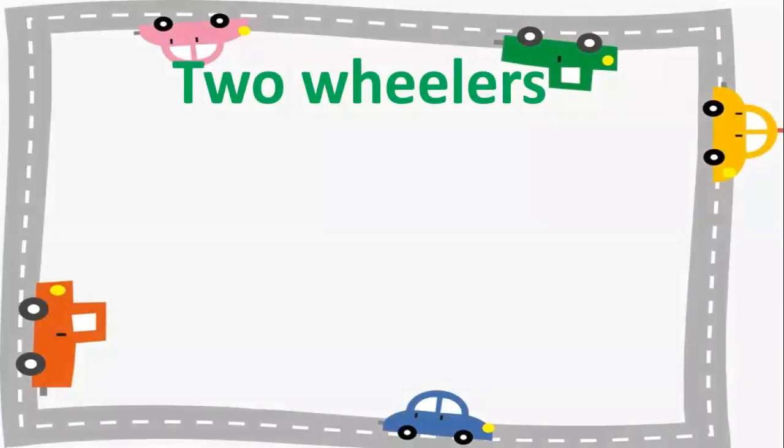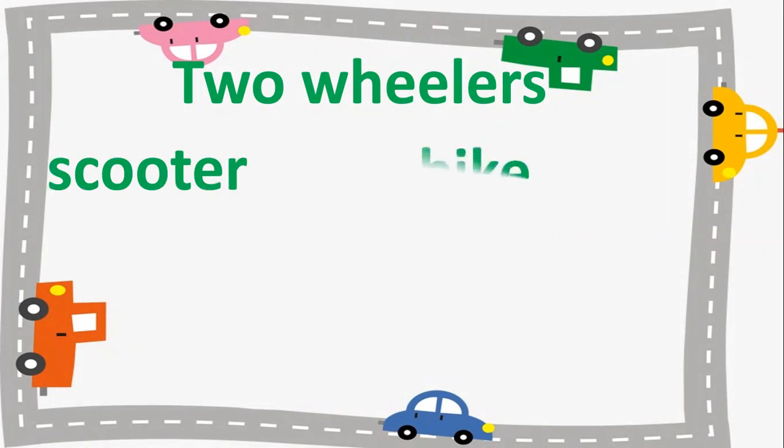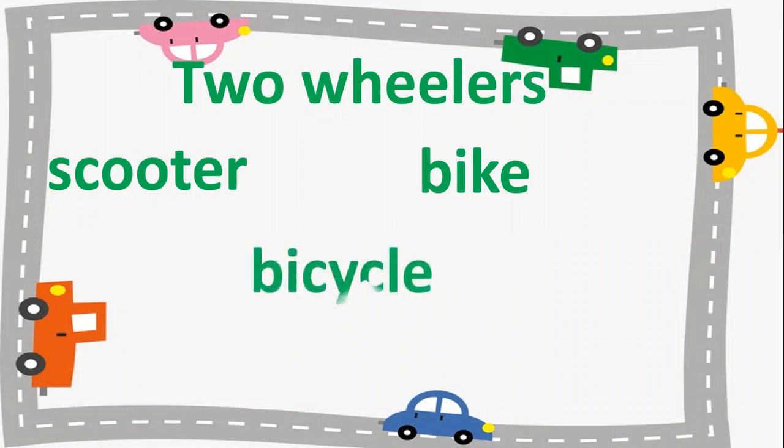Now let's revise the two-wheelers which we have learned in this video. What is this? It is a scooter. Scooter is a two-wheeler and it is a road transport or land transport. Bike. What is this? Bike. Bike is also a two-wheeler and it also moves on land or road. Bicycle is also a two-wheeler and it also moves on land or road.